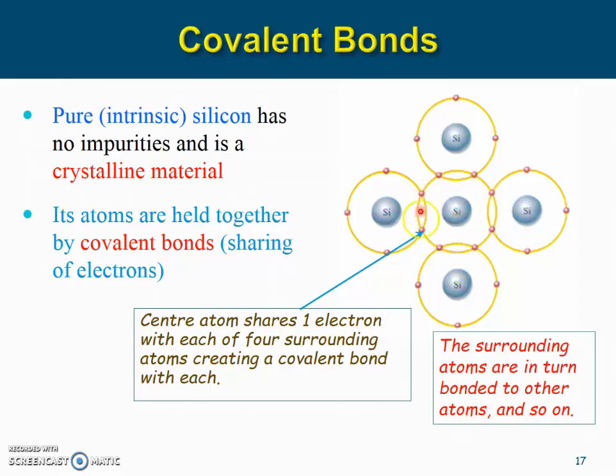The two electrons here are forming a covalent bond. These two electrons are shared between these two silicon atoms, and the bond is holding these two silicon atoms together. In a similar way, other silicon atoms are bound together by covalent bonds. This structure can repeat for a big piece of crystal.